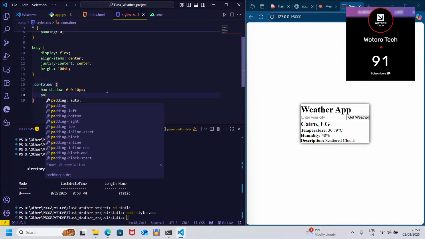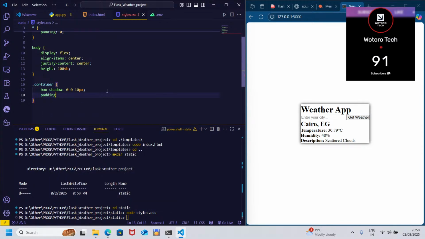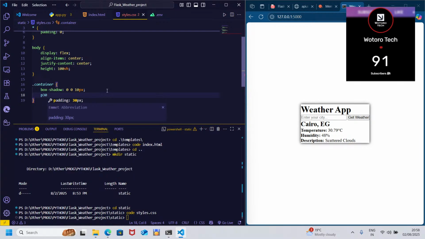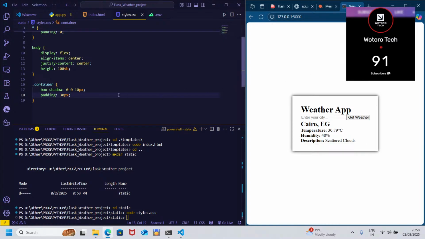Then padding, 30px. It's tiresome doing all of that again and again.